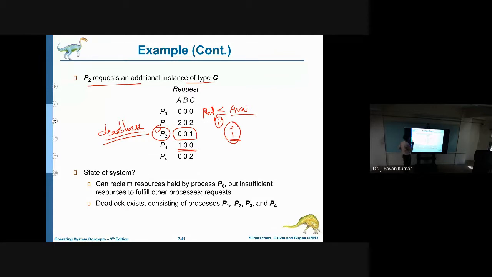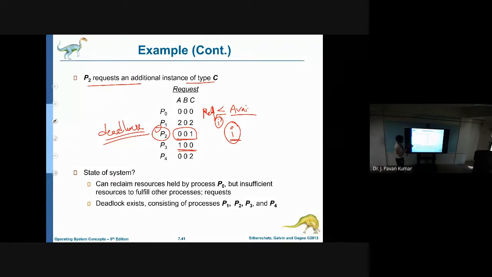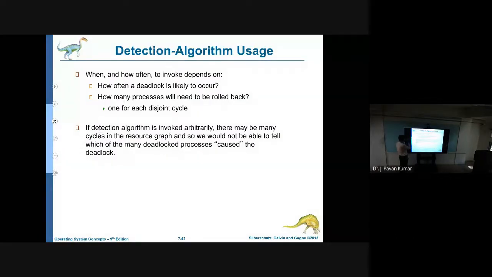Is it clear? Any doubts so far? If you have any doubts, please ask me. Once deadlock is detected, we have to recover from it, right? So how can we recover?